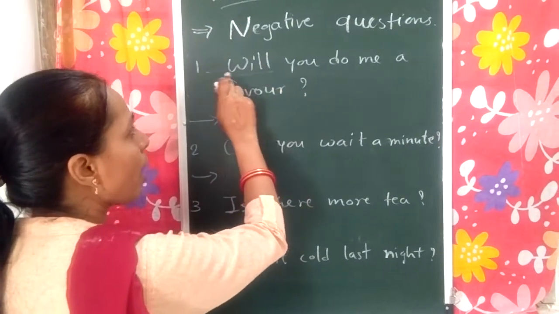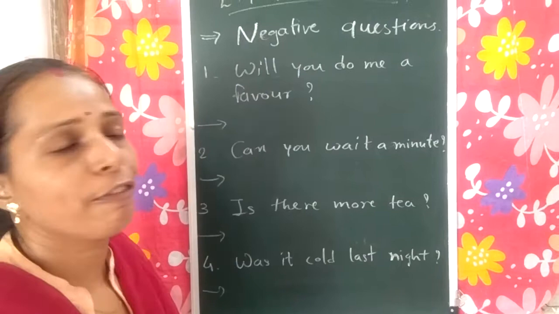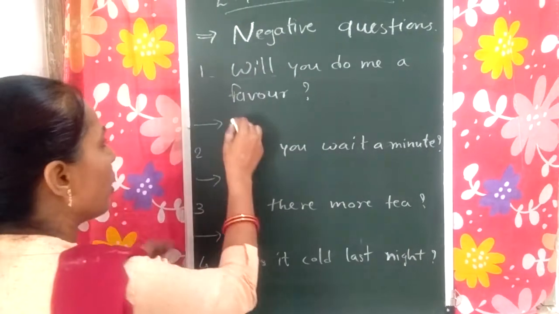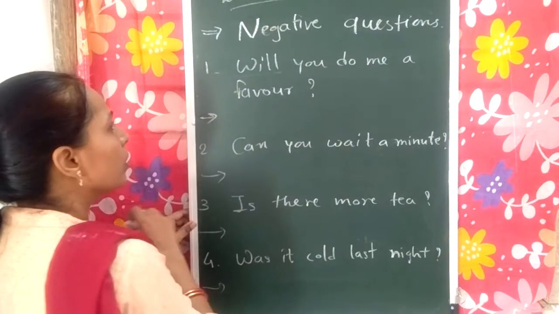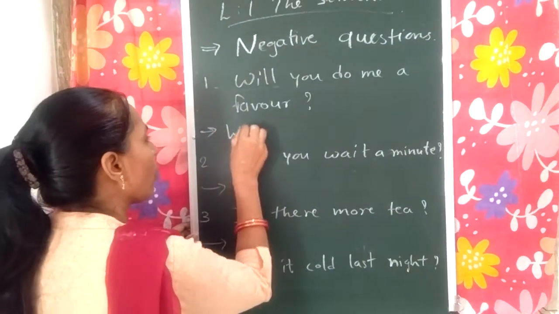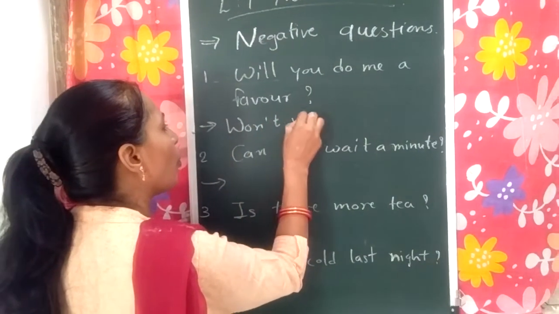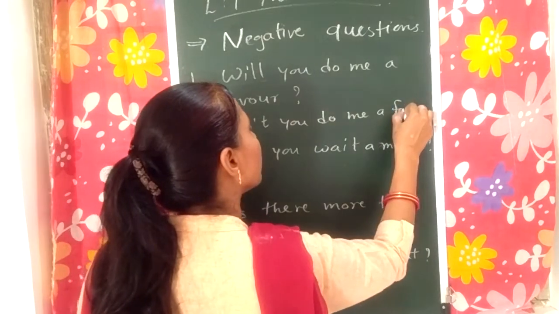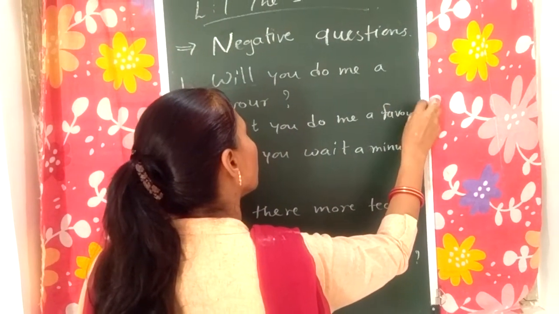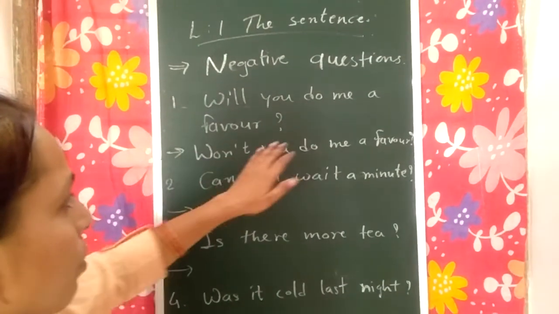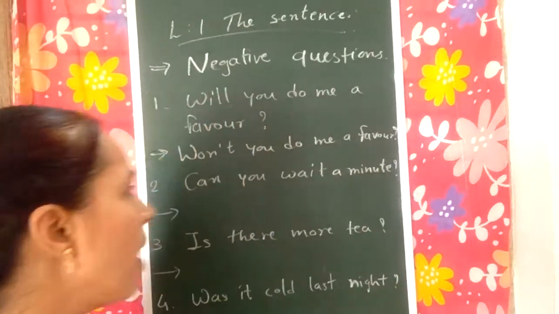But we have to write will not in a short form. What is the short form of will not? Won't. Okay. So how it make a negative question? Won't you do me a favor? Question mark. As we learn that interrogative sentence has a question mark at the end.